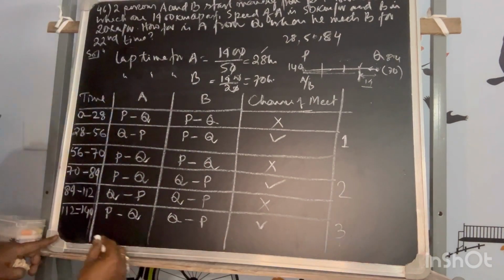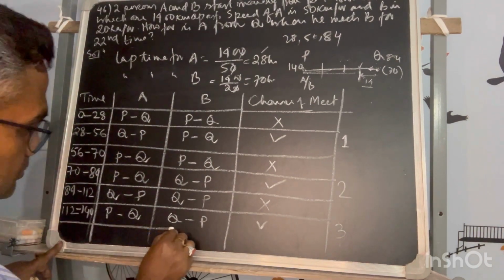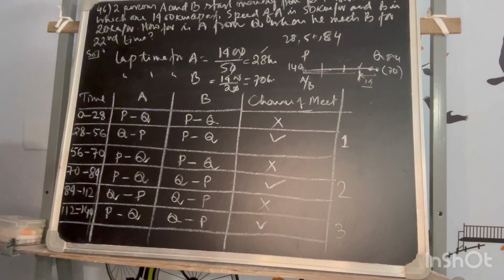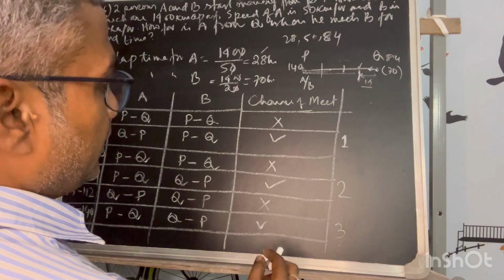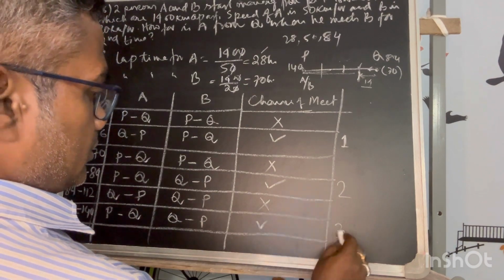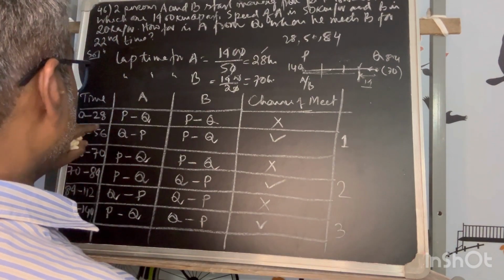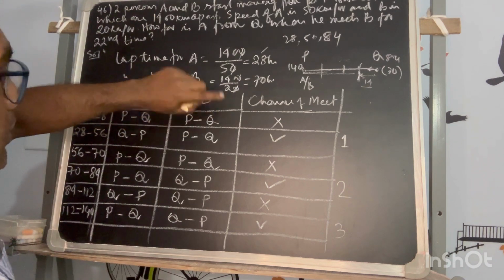Number 3. So this is how many laps are completing: 1 lap, 2 lap, 3 lap, 4 lap, 5 lap. Is there any meet? This is third meet. P to Q is not meeting.